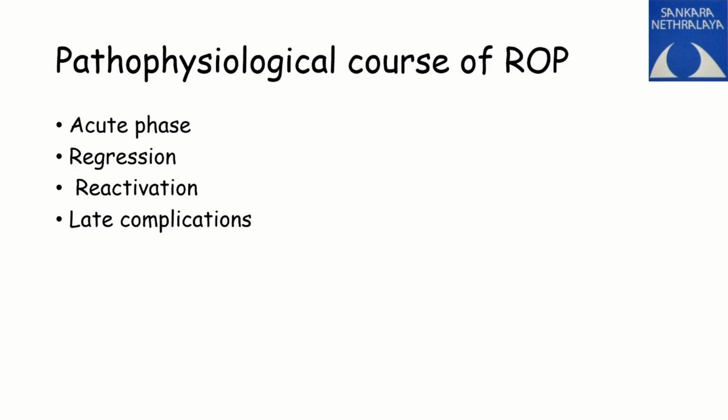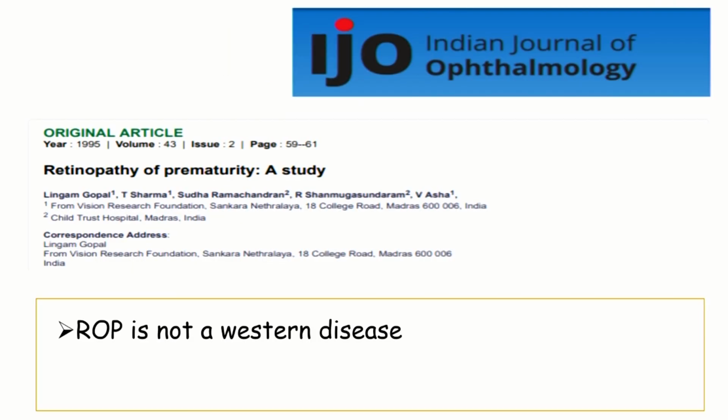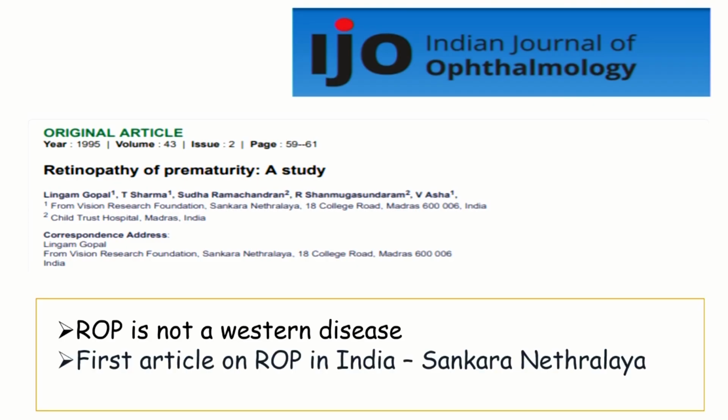So the physiological course of ROP, which I've been describing, is acute phase, the regression, the reactivation, and the late complication. Who should do the screening? This is very important. A person who's either trained in vitreoretinal surgery or a medical retina person or an ophthalmologist who has special training in ROP are the only people who are allowed to treat retinopathy of prematurity. And this is the first study which came in India, which was to say that retinopathy of prematurity is in India. So this was in 1995. It was by none other than Dr. Lingam Gopal sir, who is described as the father of Indian ROP.